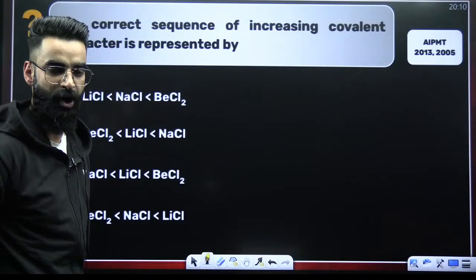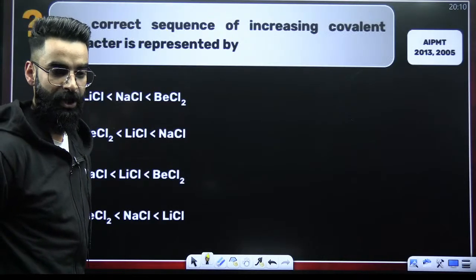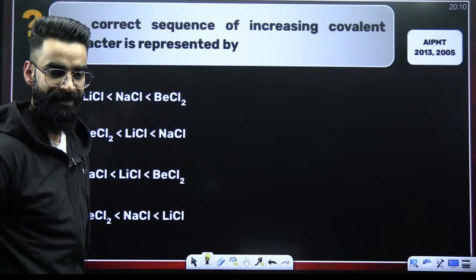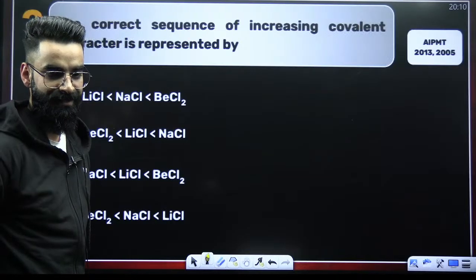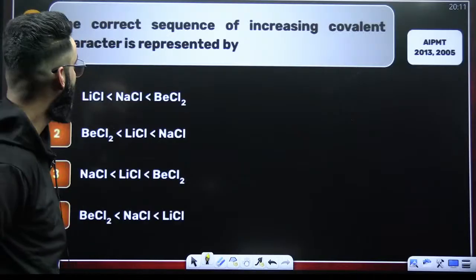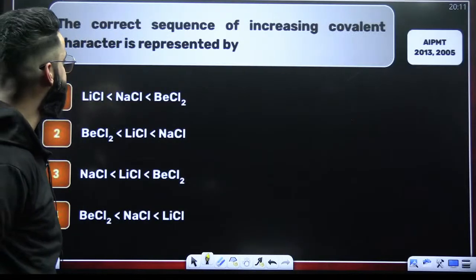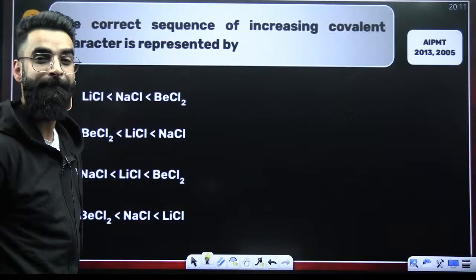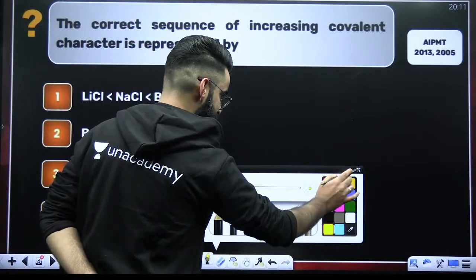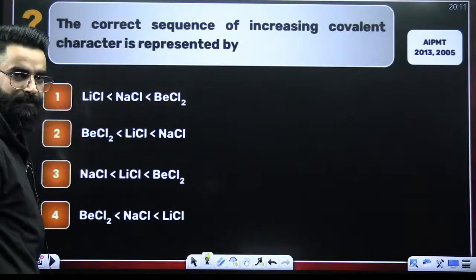Well, a lot of people are saying option 4. Is that so? Check the question carefully. The correct sequence of increasing covalent character is represented by. My dear students, this is a question based on your Fajan's rules.